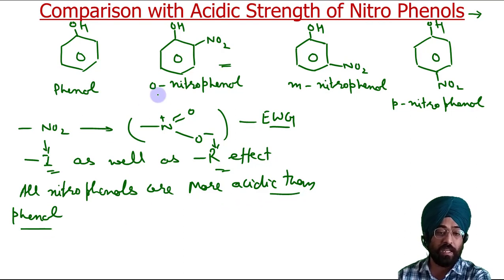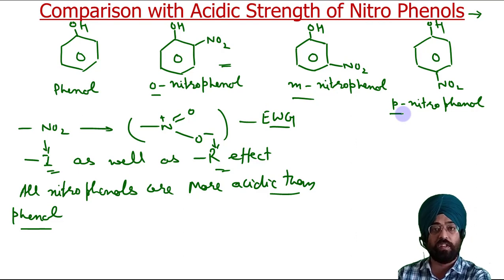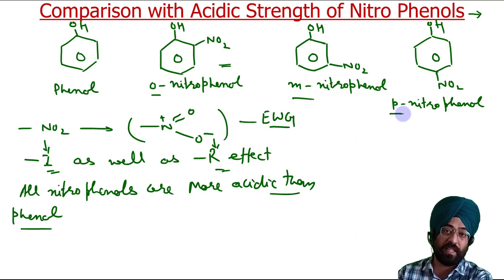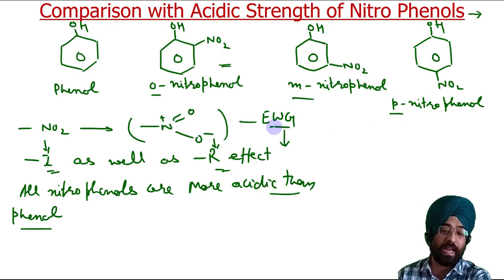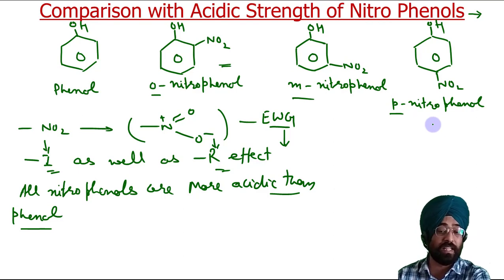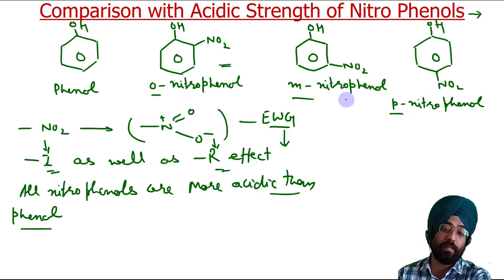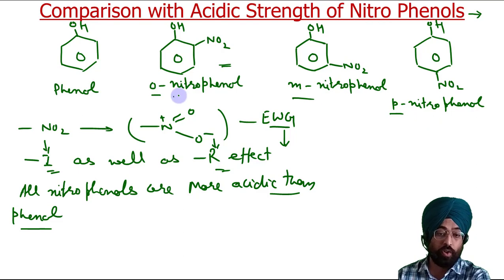Now we have to see, out of this ortho, meta and para nitrophenol, which nitrophenol is more acidic and which is less acidic. As I have already discussed, the electron withdrawing effect is more at ortho and para nitrophenol than at meta nitrophenol. If the electron withdrawing effect is more at ortho and para position, that means they should be more acidic than meta position. So that is true. Orthonitrophenol and paranitrophenol are more acidic than metanitrophenol.